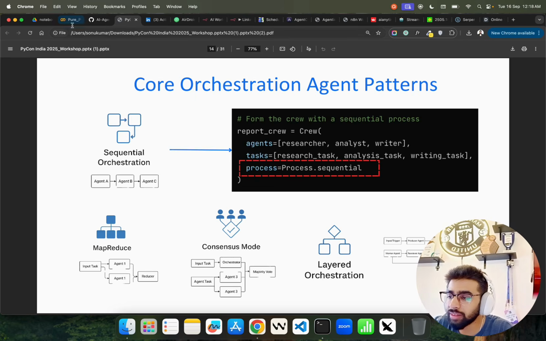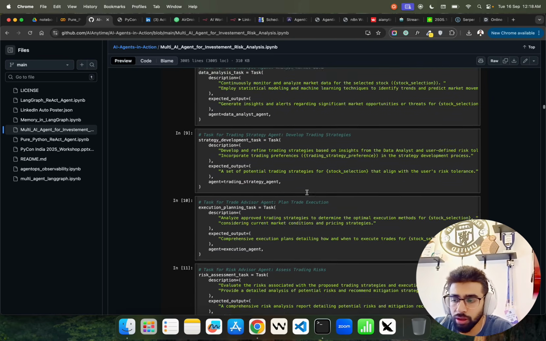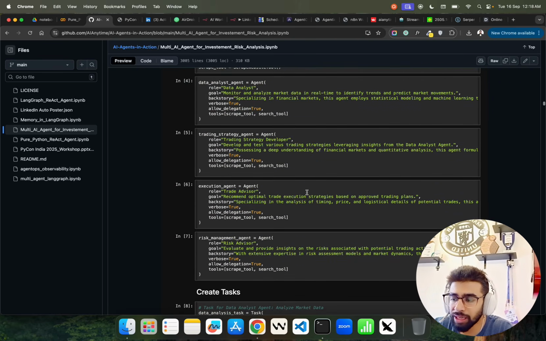If you look at this notebook here, we have process.hierarchical. So CrewAI provides process.hierarchical, process.sequential, and so on and so forth. So this is the CrewAI notebook that you see here. We have an agent.